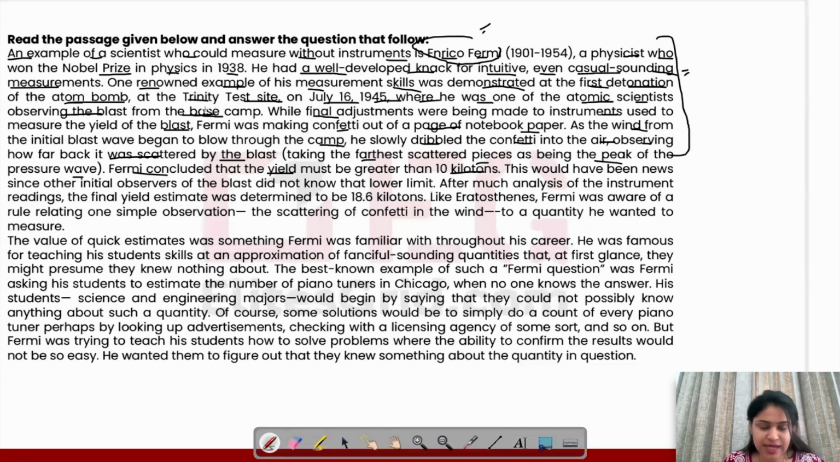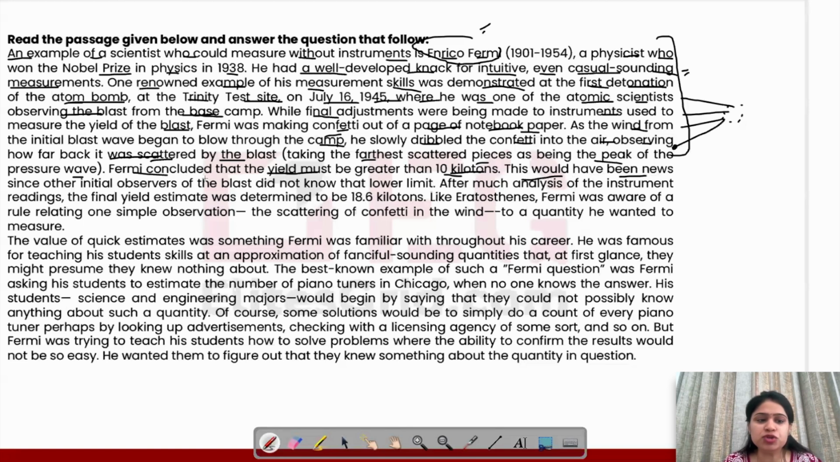So he was at the base camp, but then also, when people were making certain adjustments, that time he just, from a notebook paper, made confetti, small pieces of paper. And because of the blast, those small pieces were scattered far. Now, by looking at how far the pieces had gone, how far they had been scattered, he made certain judgments, certain estimations, that the yield must be greater than 10 kilotons.